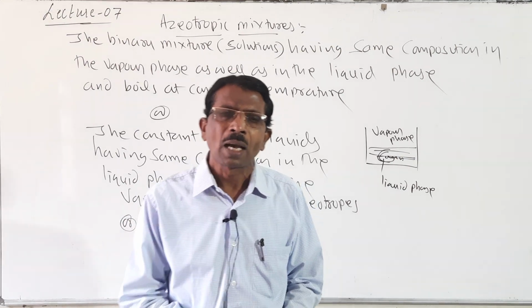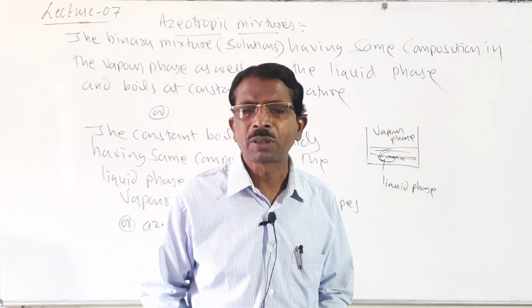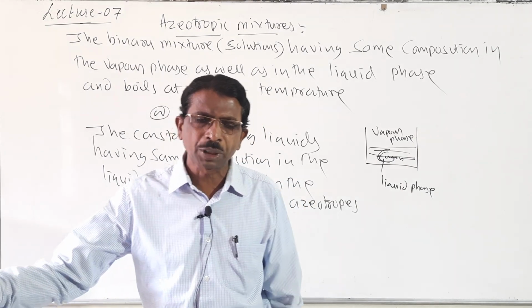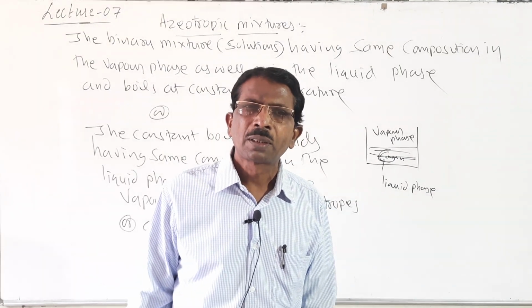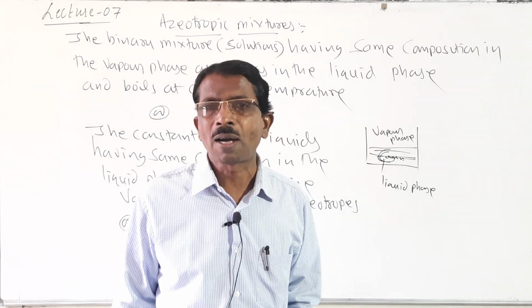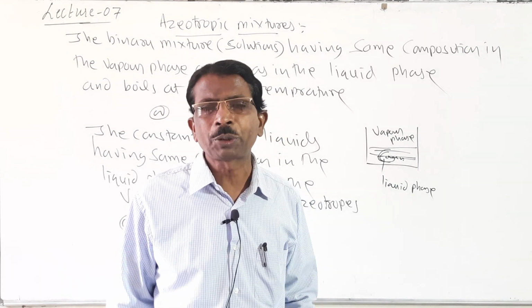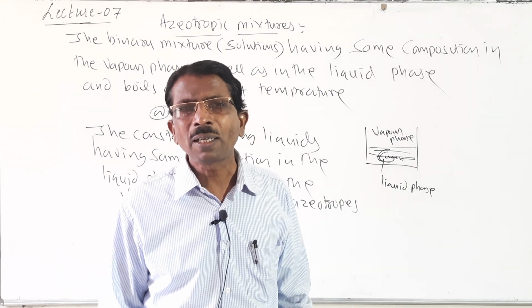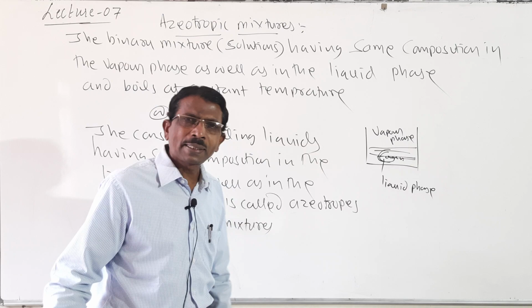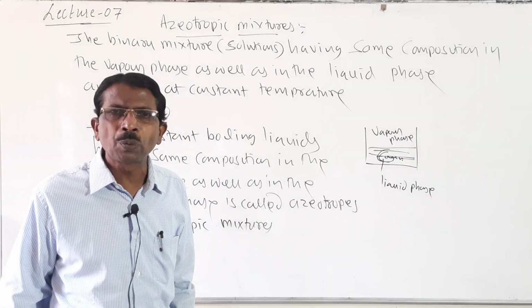And maximum boiling azeotropes means what? The solutions which show large negative deviation from Raoult's law at a specific composition are called maximum boiling azeotropes. So here let us discuss these two with examples.